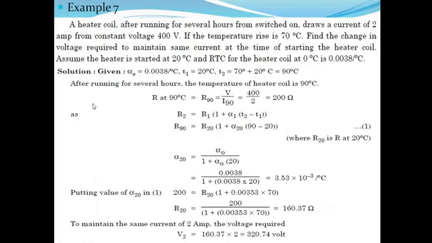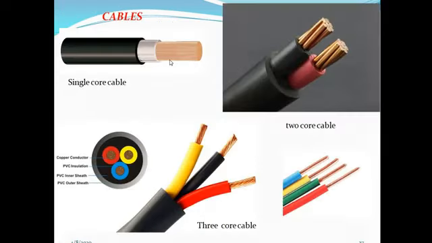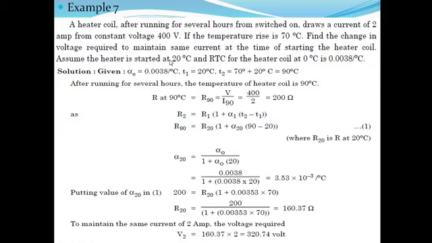Now next example. In this example, a heater coil after running for several hours from switch on draws a current of 2 ampere from constant voltage 400 volt. If the temperature rises 70 degrees centigrade, find the change in voltage required to maintain same current at the time of starting the heater coil. Assume the heater is started at 20 degrees centigrade and RTC for the heater coil at 0 degree centigrade is